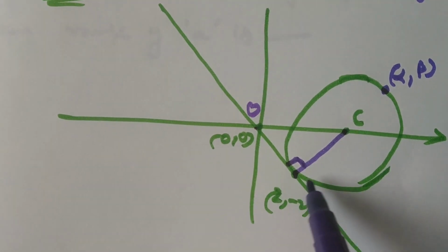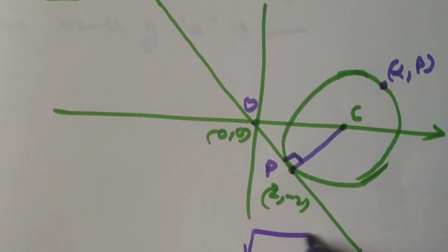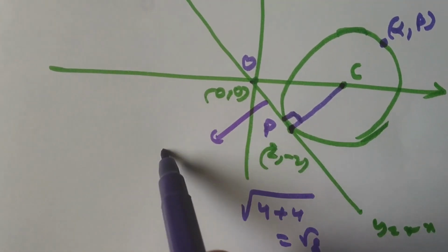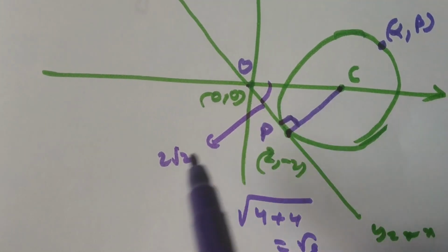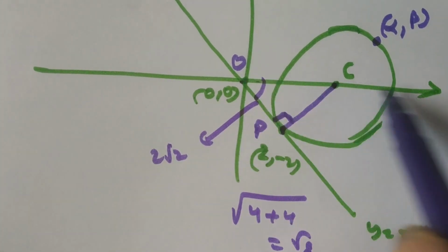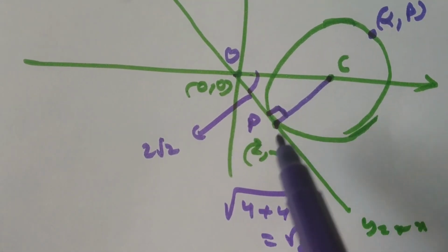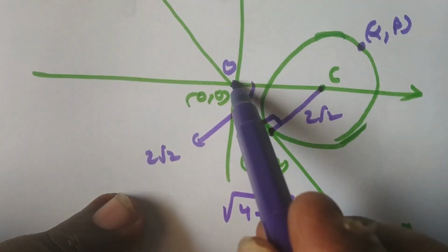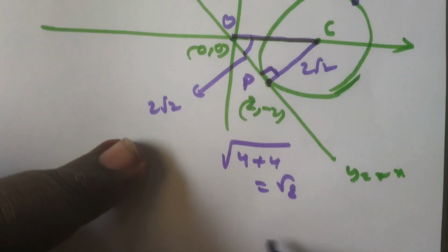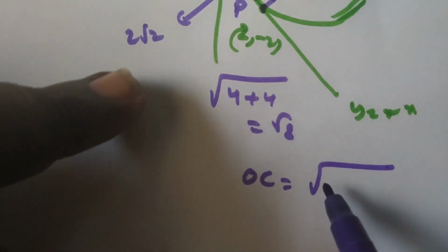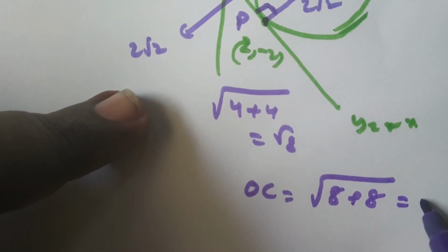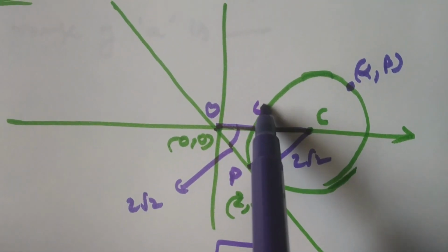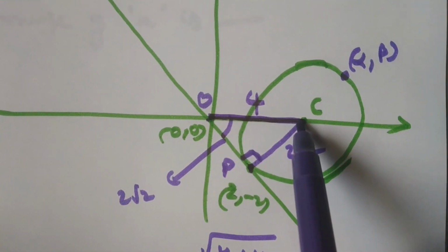What is OP? What is the distance from O to P? That is root of 4 plus 4, that is root 8. This is 2 root 2. Clearly it is 45 degrees. The angle between the x-axis and x equal to minus y is 45 degrees. If it is 2 root 2, automatically this is also 2 root 2. Now this becomes hypotenuse. Now what is the length of hypotenuse OC? OC is equal to root of (2 root 2) whole square, 8, plus (2 root 2) whole square, 8, that is root 16. It is nothing but 4. So the distance from here to here is 4 units.